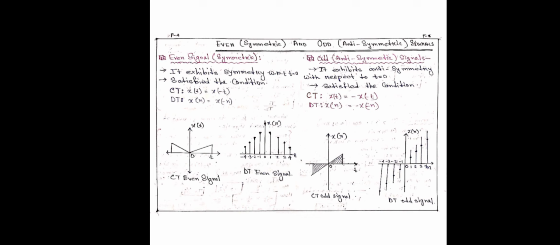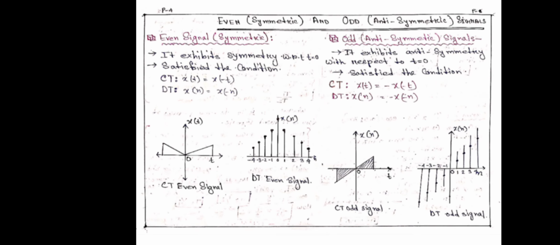It satisfies the condition x(t) is equal to x(minus t) for a continuous signal, and for a discrete signal x(n) is equal to x(minus n). We can see the graphs of the continuous signal and discrete signal, and they are just like mirror images, so we can call it an even signal.